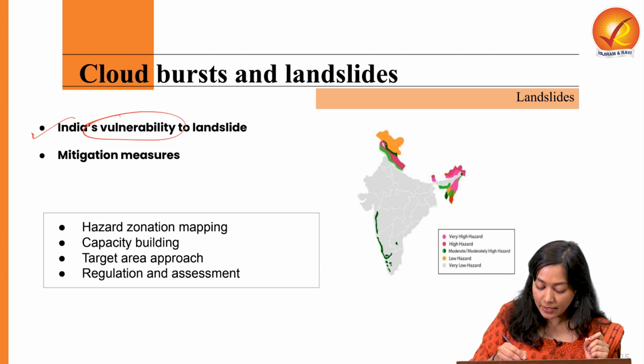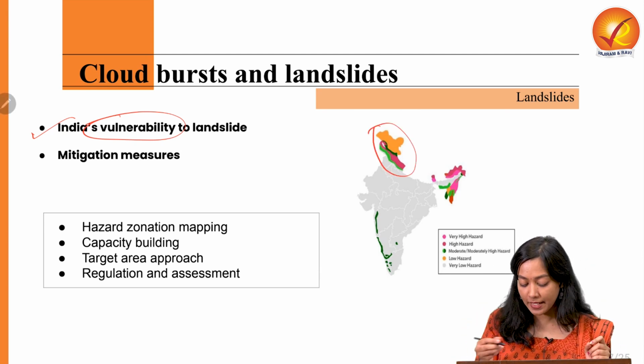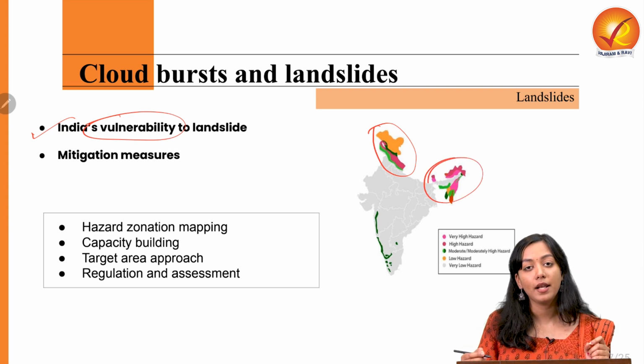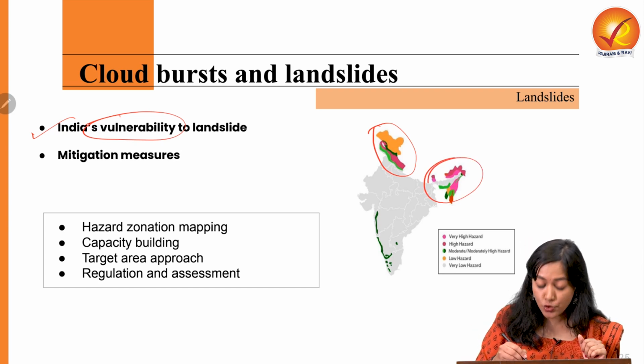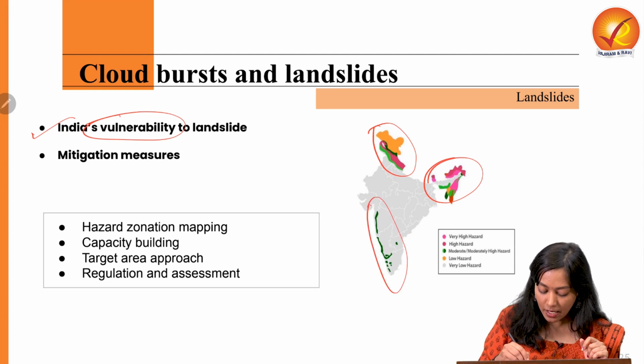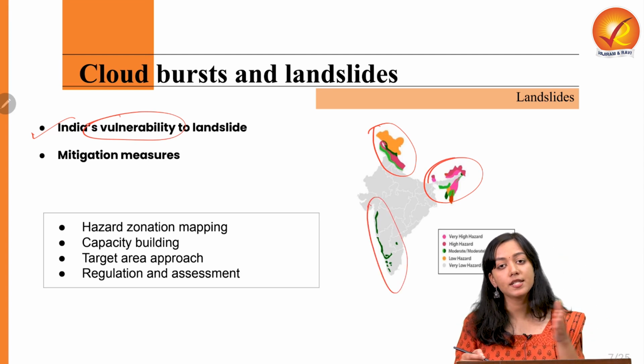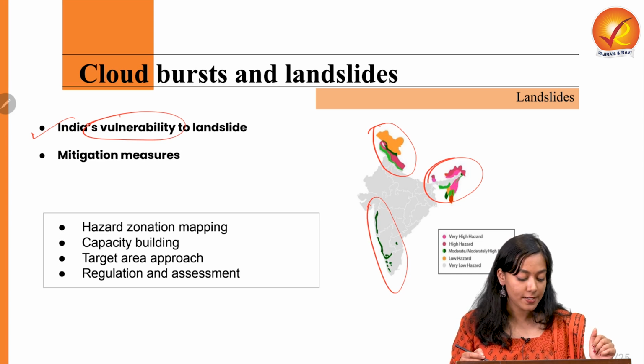Most of it lies in the northwestern part of the Himalayas, then comes the northeastern part of the Himalayas, and then in the third zone of vulnerability, there are the Western Ghats. So this is according to the variability of hazards.